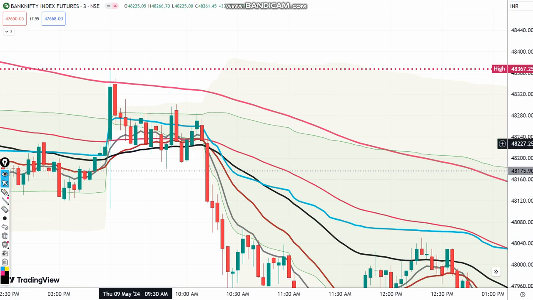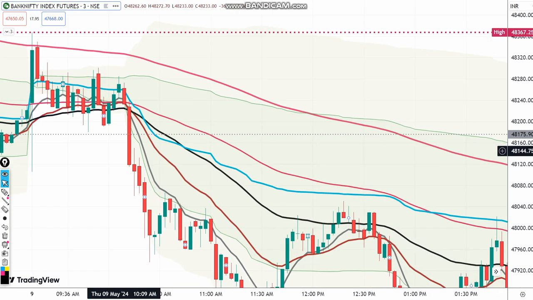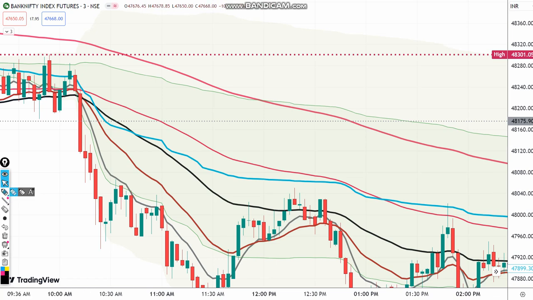Today also I overtraded, because I lost in the first candle itself. I was emotional about my trade and about my loss of capital, and I overtraded. But at this point there was a proper crossover of 9 and 21 over the 50 MA. And there was a good candle here also.